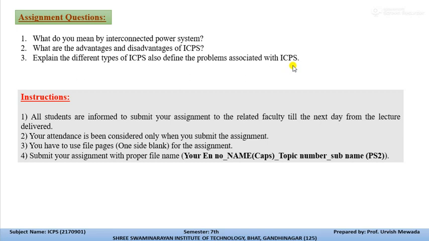You have to submit your assignment from the next lecture, meaning the day after your lecture is delivered, you have to submit it to me. Also, you have to write this assignment in 5 pages, and all the related instructions are written below the assignment questions. Read them carefully.